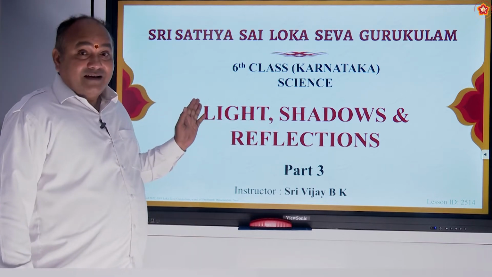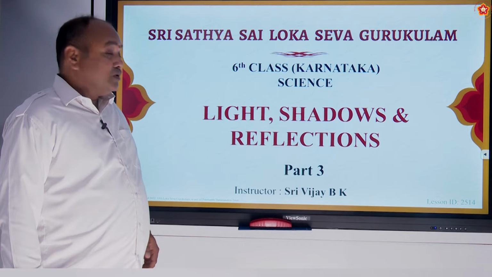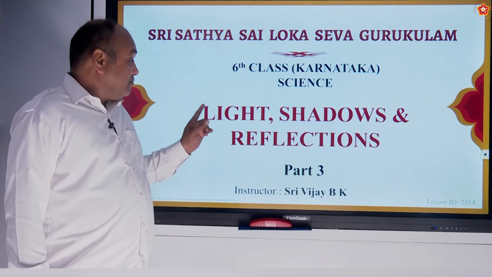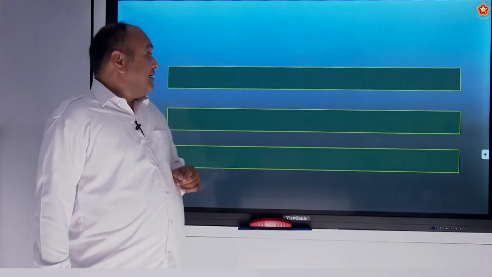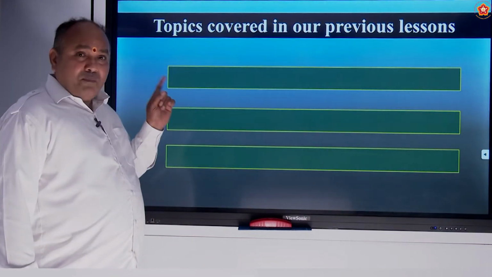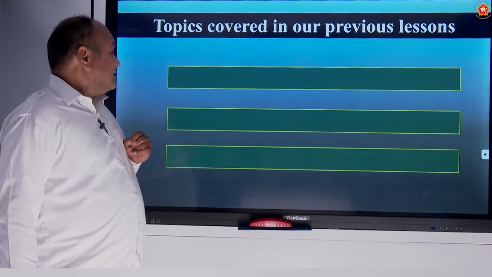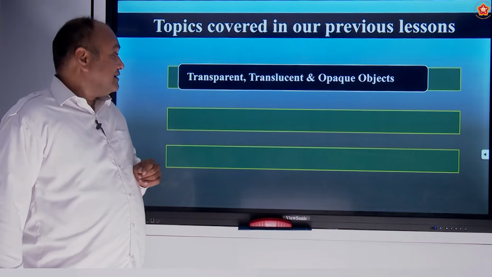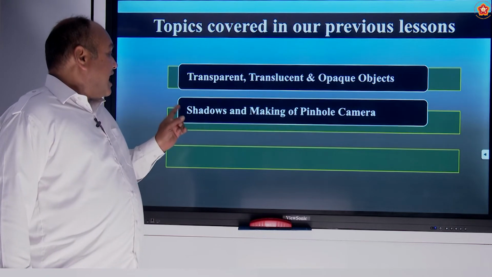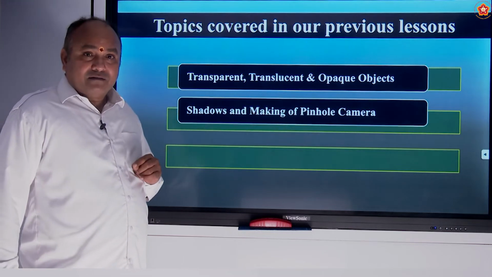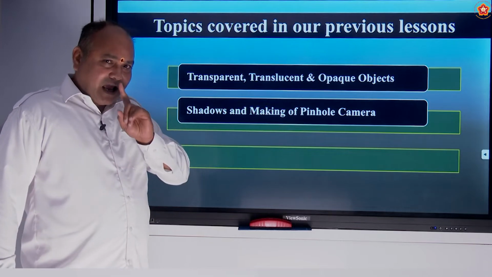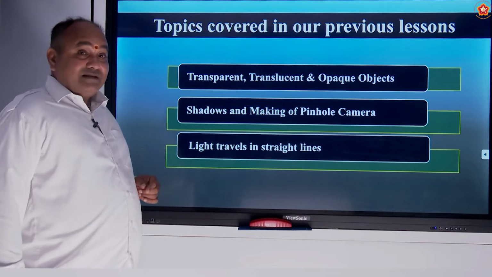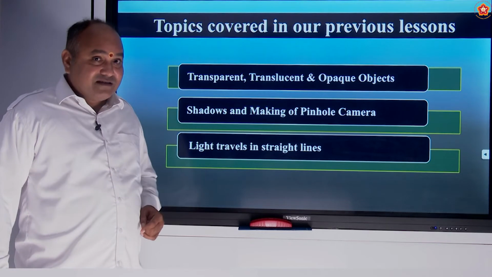Class 6. Today we are going to discuss the lesson called Light, Shadows and Reflections, Part 3. Topics covered in our previous lessons: transparent, translucent, opaque objects, shadows and making of a pinhole camera. Hope you remember that we have done the pinhole camera as well, and that light travels in straight lines. We have done this activity as well.